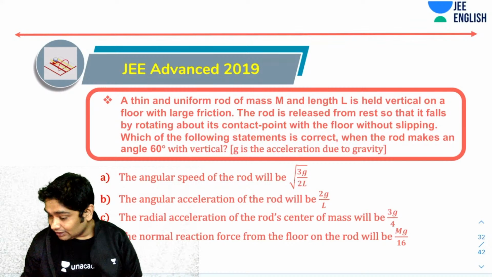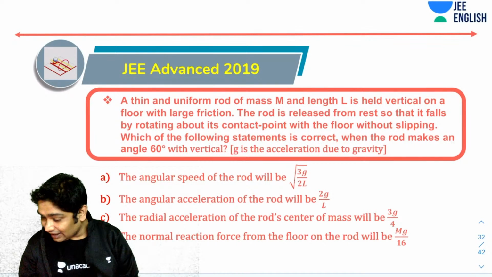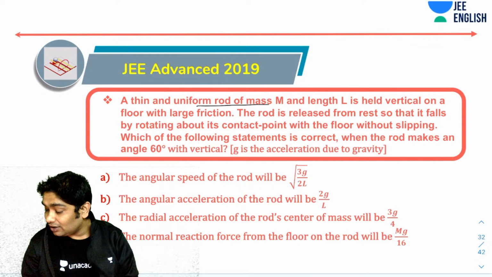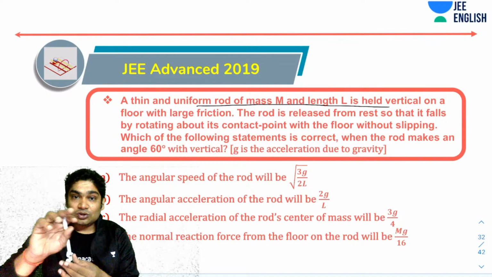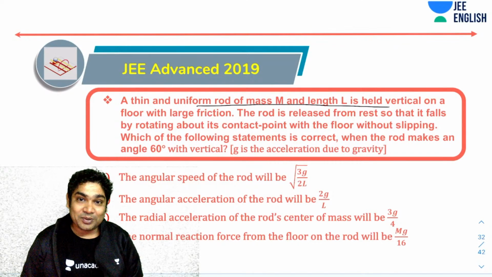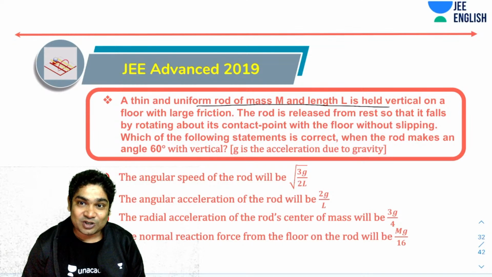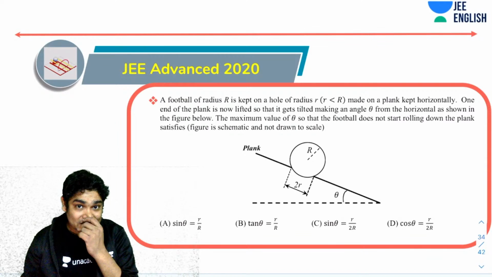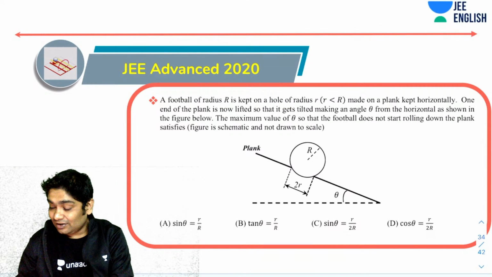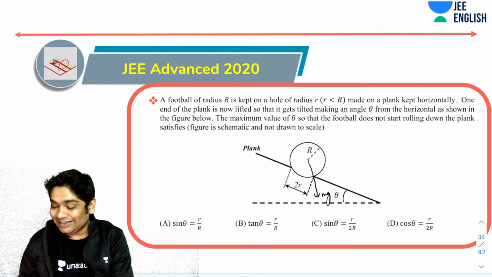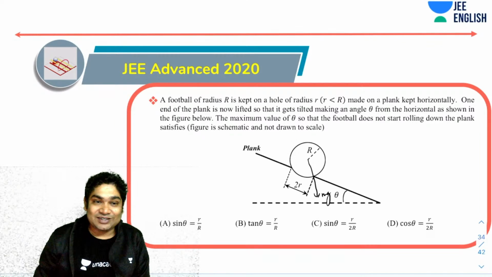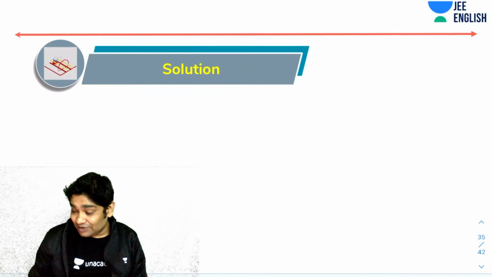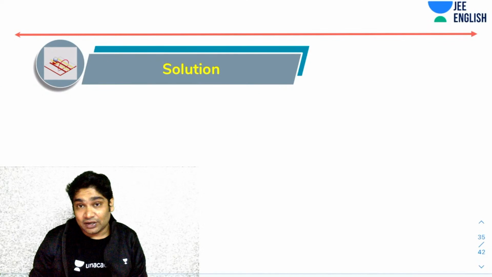And then you have another problem which was asked in JEE. Again, a thin uniform rod held vertically. So rods falling on floors seem to be important to JEE people. They like questions on that. So practice some of those. Okay. Now this is a problem which I wanted to tell you immediately, that for toppling, you realize all you had to do was make this MP go like this. Okay. And then you would have solved this also. So practice these problems.